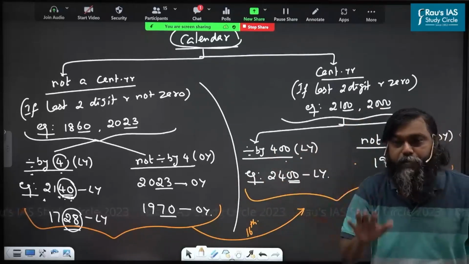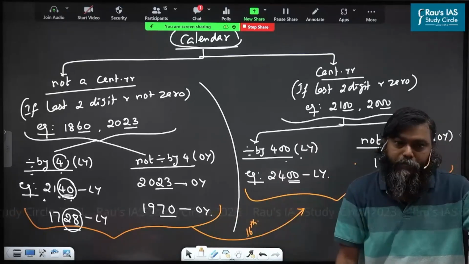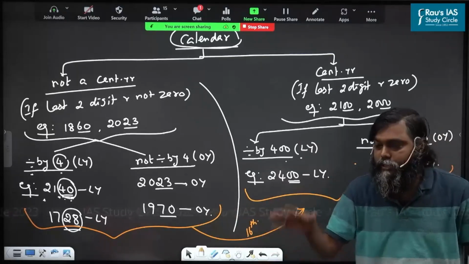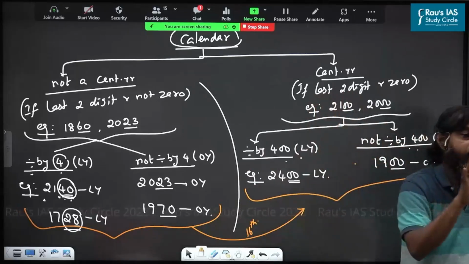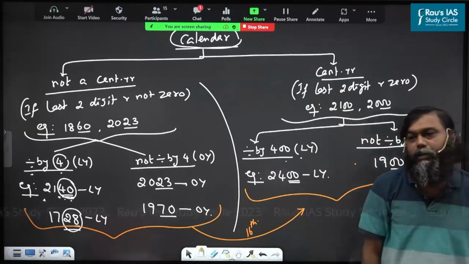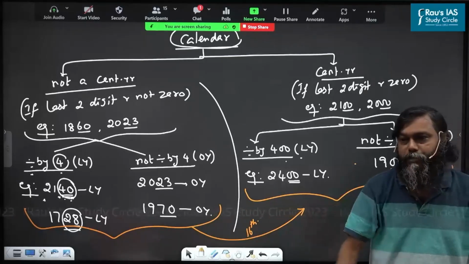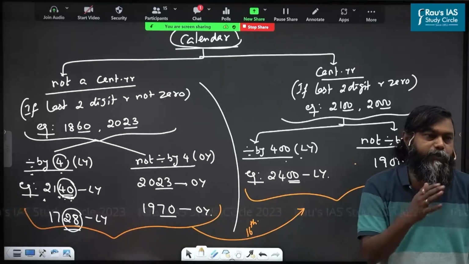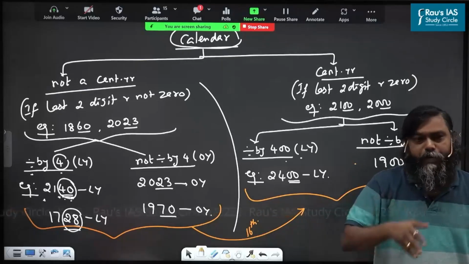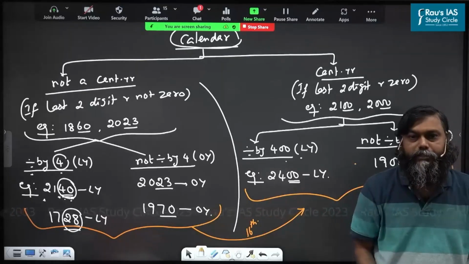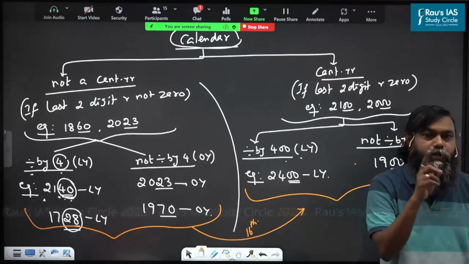also. If it is not a century year, apply 4. If it is a century year, apply 400. Do you understand or not? All are understood. What is the minimum number of years without a leap year? What is the maximum number of years without a leap year? 7. So leap year means how many days are going to be added? 1 extra day only.